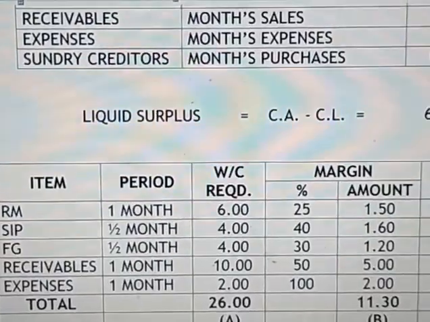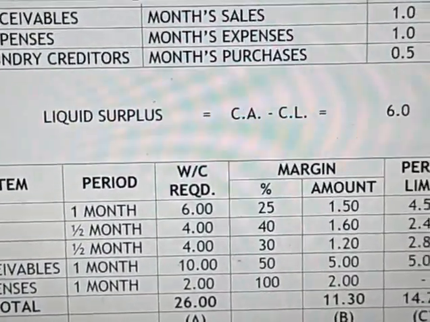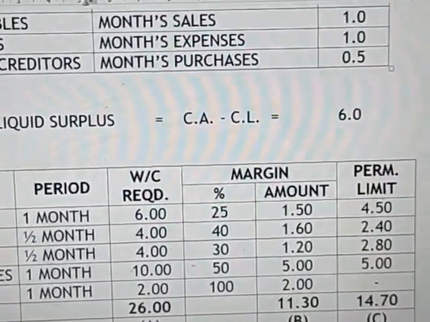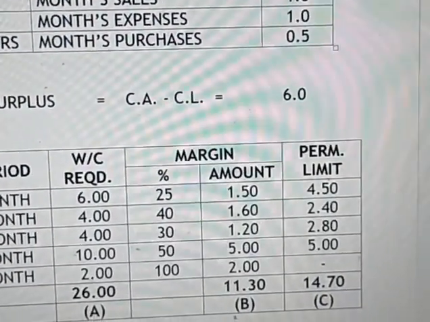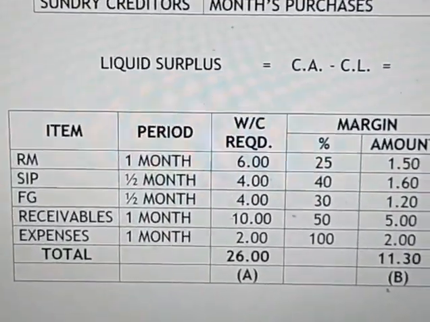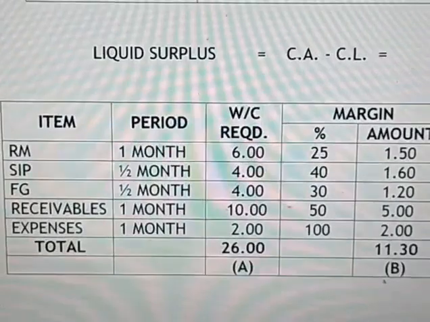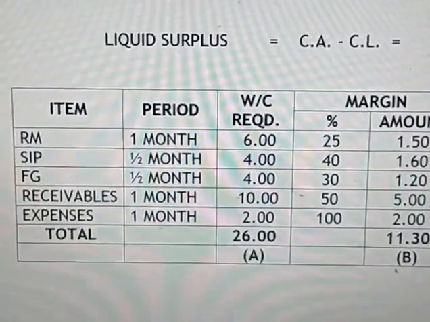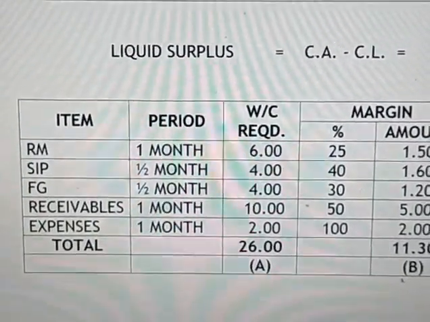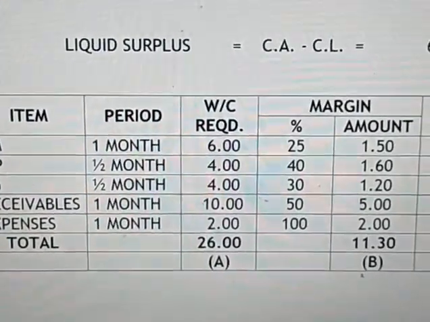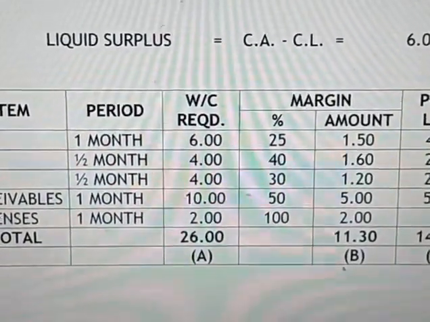Here liquid surplus available with the customer, that is current assets minus current liabilities, that is 6 lakhs. Then if you fix the margins, we have to fix like this. A raw material it requires 1 month now, so working capital required is 6 lakhs.